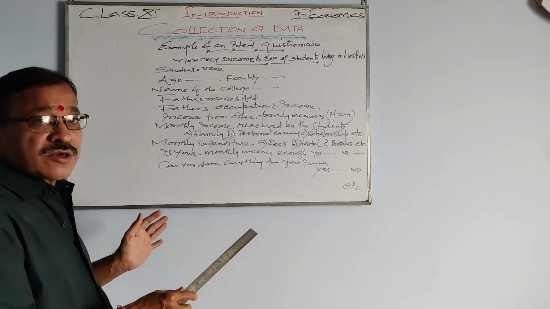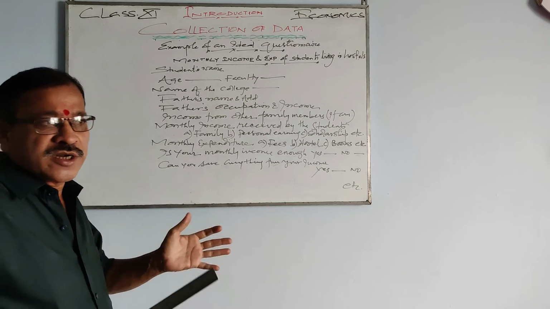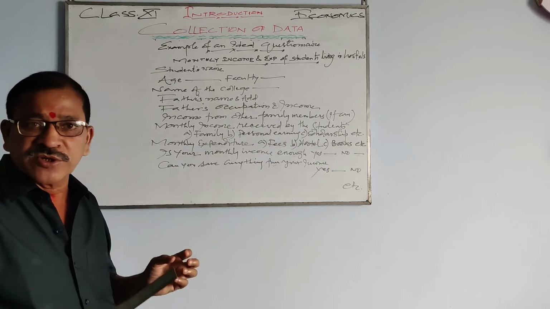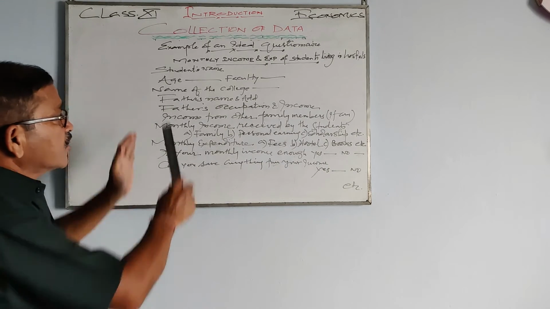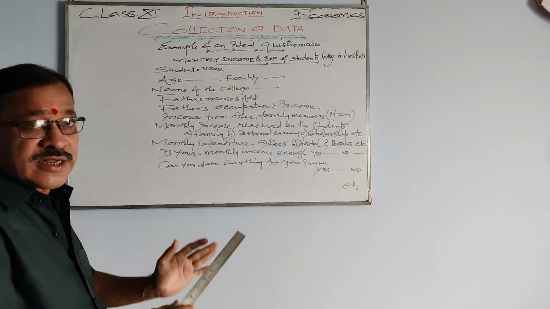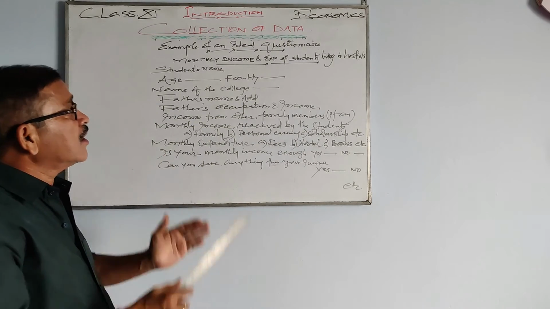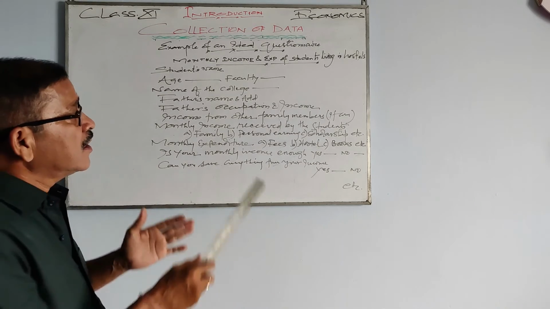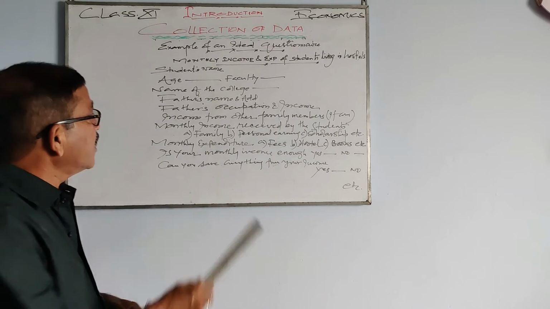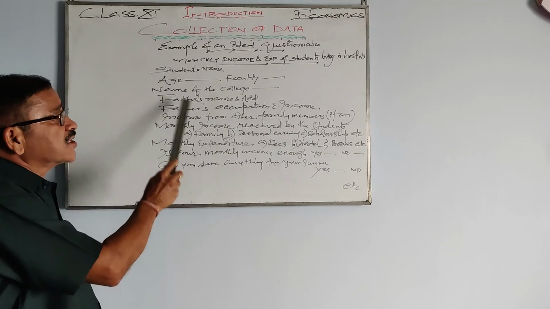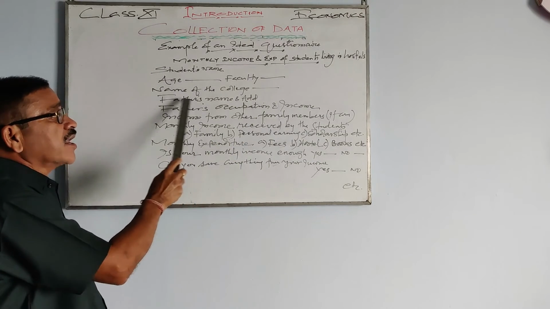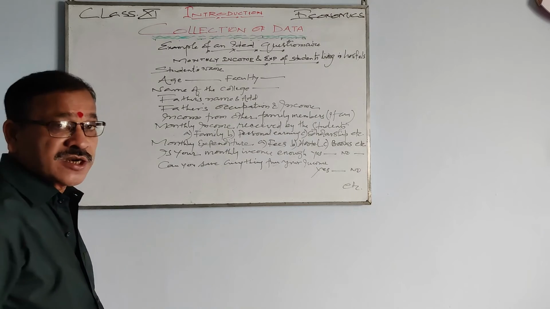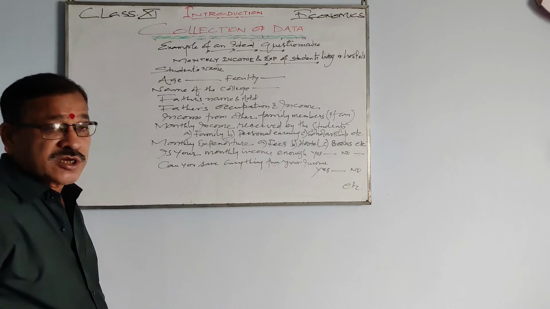While preparing the questionnaire, keep in mind the basic points I already explained. We are collecting information on the monthly income and expenditure of students living in hostels. First you will write the student's name, age, faculty, name of the college, father's name and address, then father's occupation and income.